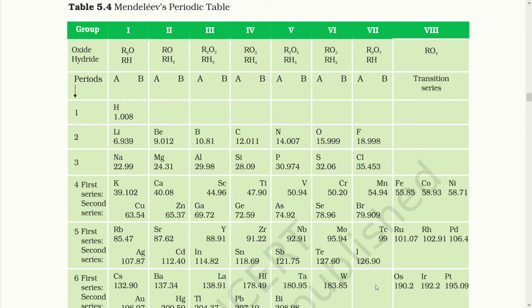The second observation that Mendeleev had was the recurrence of the physical and chemical properties of the elements. When arranged in a systematic manner, he found that the physical and chemical properties of elements had similar properties in a periodic manner. So he named this arrangement the periodic law, and he stated that the properties of elements are periodic. That means, children, when the elements were arranged in increasing order, they showed similarities in the physical and chemical properties at regular intervals also. This is how Mendeleev laid the foundation for the modern periodic table.